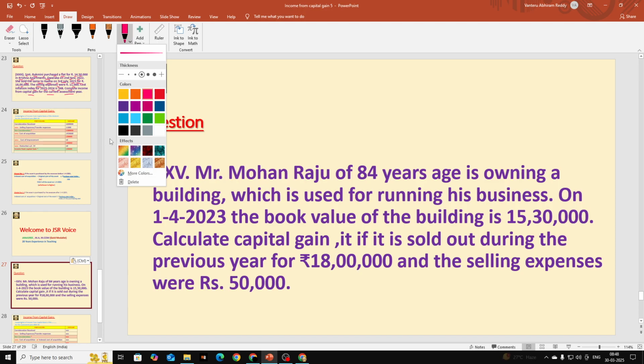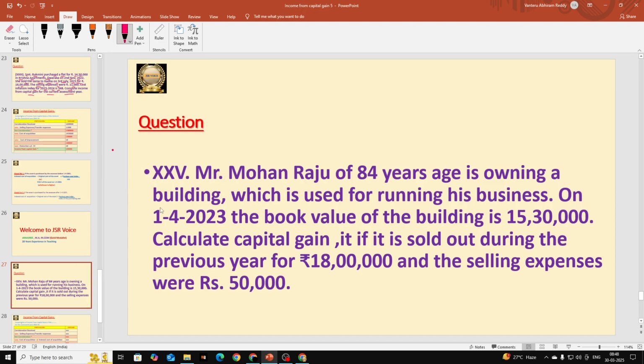Always I say one thing, understanding the question is very important. Once you understand the question, the solution becomes very easy. So here our question is that Mr. Mohan Raju of 84 years age, our assessee name is Mohan Raju, and what is the age? 84 years. He is a super senior citizen. At the time of calculation of tax liability, we should consider this point, but whenever we calculate income from capital gain, we can ignore that. This is not useful while calculating income from capital gain. So super senior, senior, non-senior, that is useful while calculating tax liability. Here they did not ask us to calculate tax liability. Let us go and discuss that.